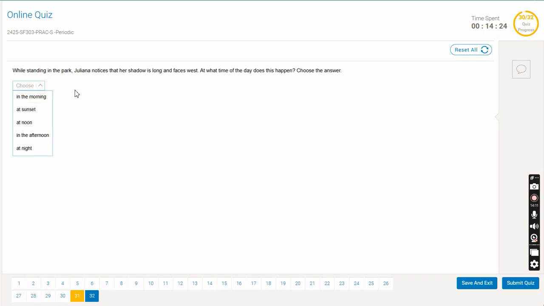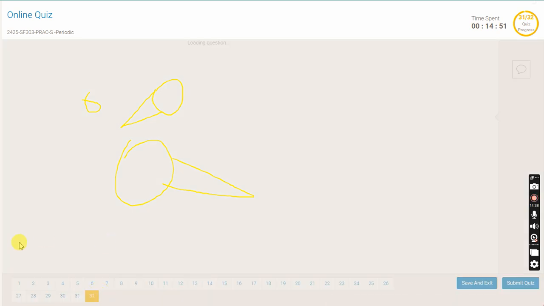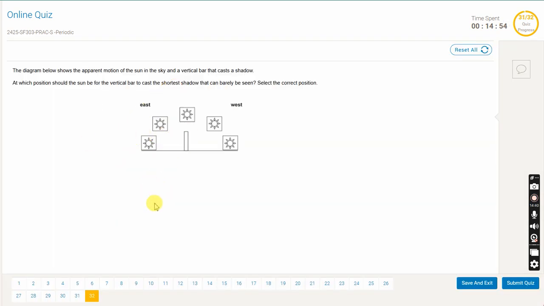While standing in the park, Juliana noticed that her shadow is long and faces west. So it's long and faces west, so it has to be at the lower positions, right? Either in the morning or in the evening. Now it's west as well, so it means it's here, right? So what is this space? This is going to be in the morning. Sorry, it's not here, it's here, and it's forming the shadow in the direction of west, so it's going to be in the morning. The last question here is when are the shadows the shortest? You can see it on the upper position.